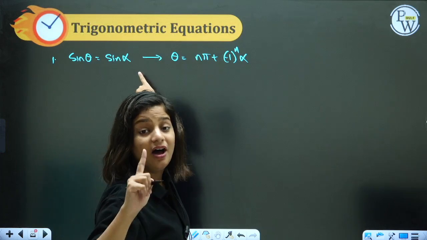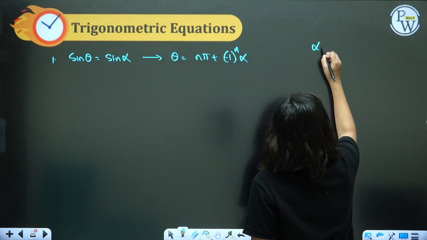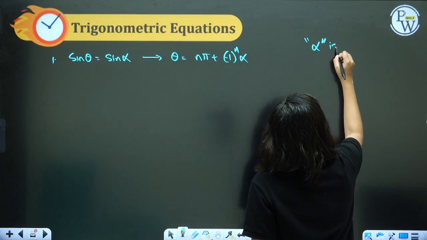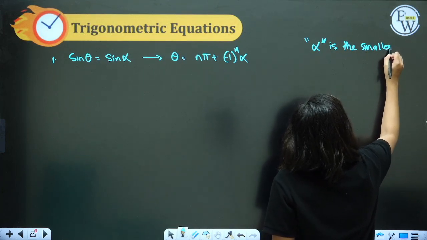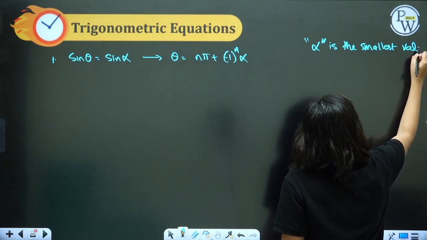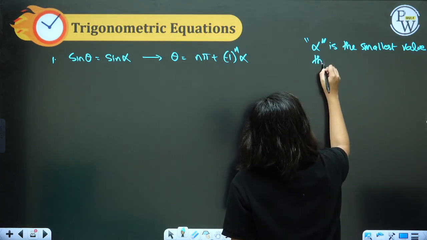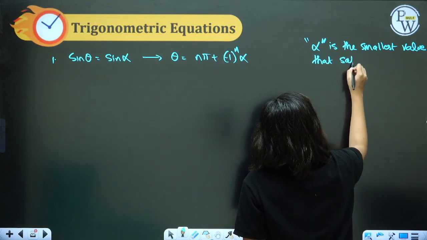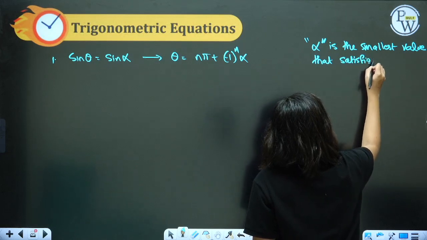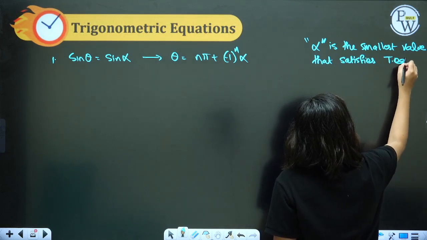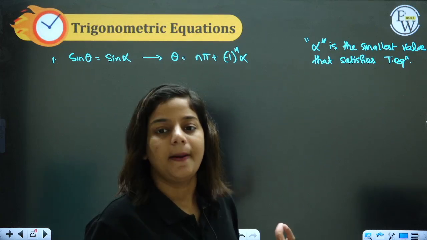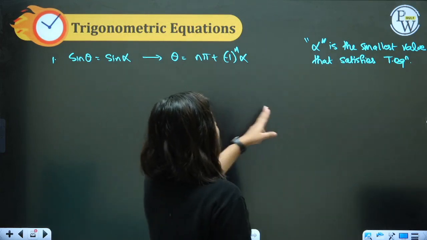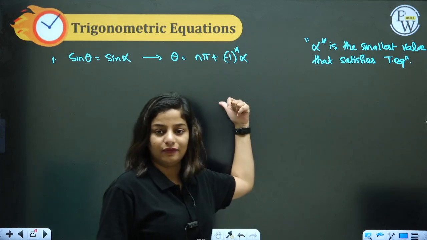And alpha, what is alpha? Alpha is the smallest value that satisfies the given trigonometric equation. I will explain it in the question, but for now, alpha is the smallest value that you have to take.